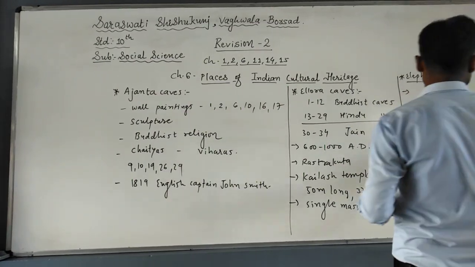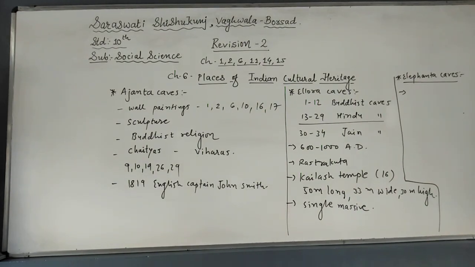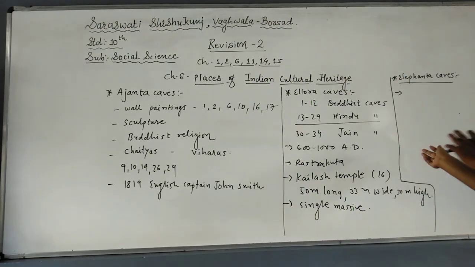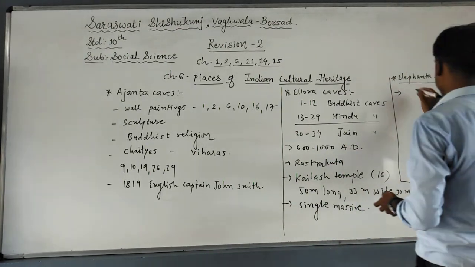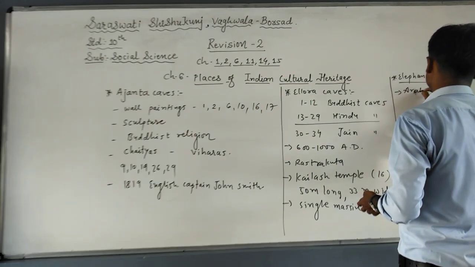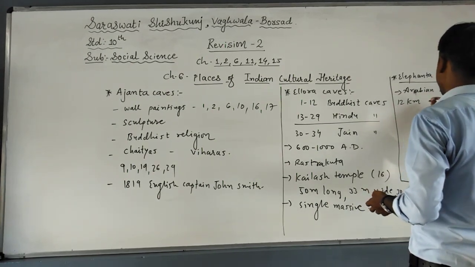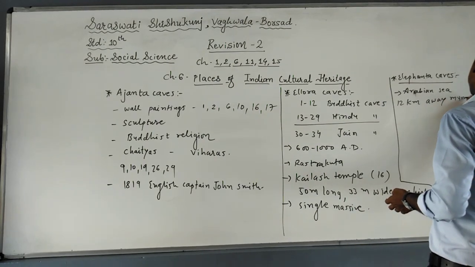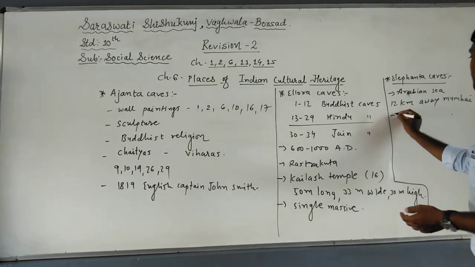Now, in Elephanta caves, these questions are generally asked for 2 marks or 3 marks, so only 5 points are required. First of all, the Elephanta caves: here the location is different. It is not in the Aurangabad district of Maharashtra. It is located in the Arabian Sea, 12 kilometers away from Mumbai, Maharashtra.